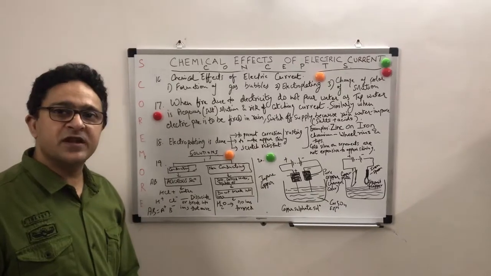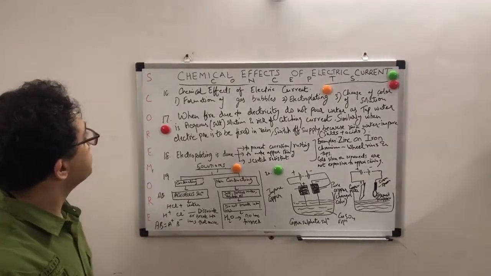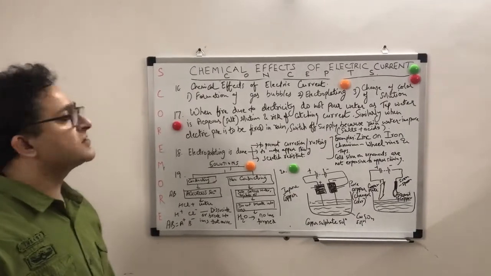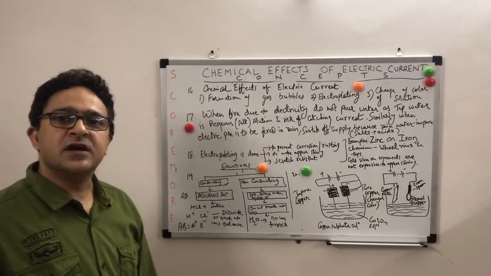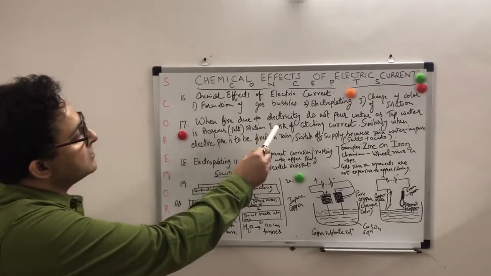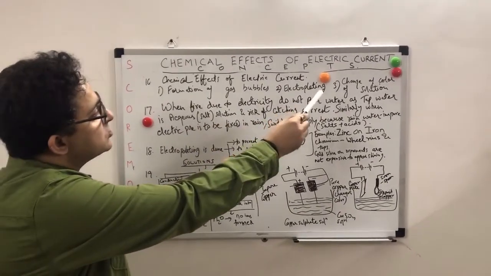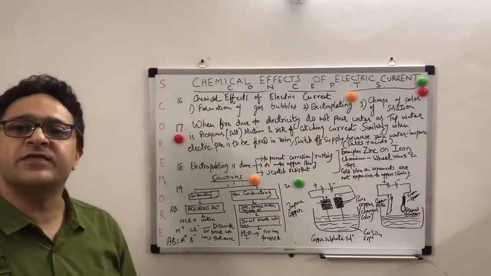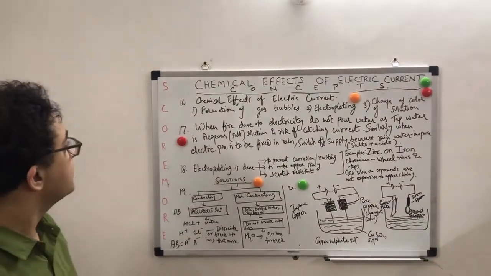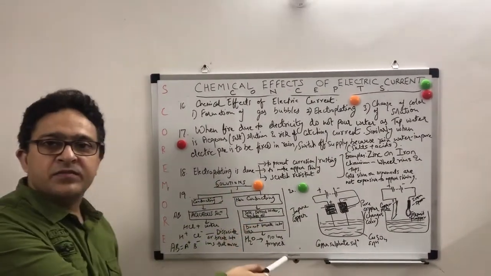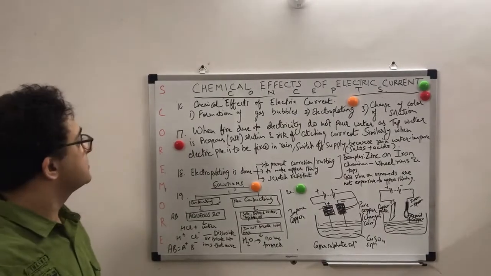So I proceed further now. Now I will discuss the chemical effects of electric current. There are basically three chemical effects of electric current: formation of gas bubbles, electroplating, and change of color of solution. So these are the three chemical effects of electric current. Now I move further. We will discuss over here in the diagram how this effect takes place.